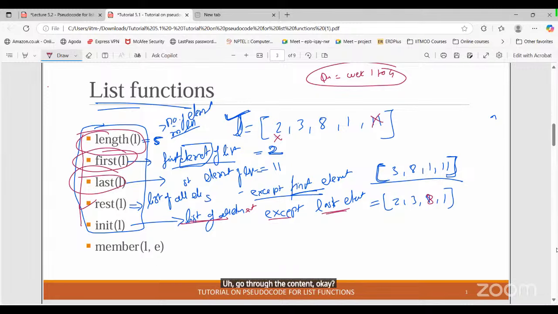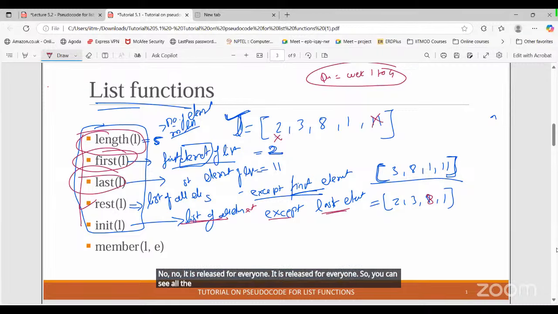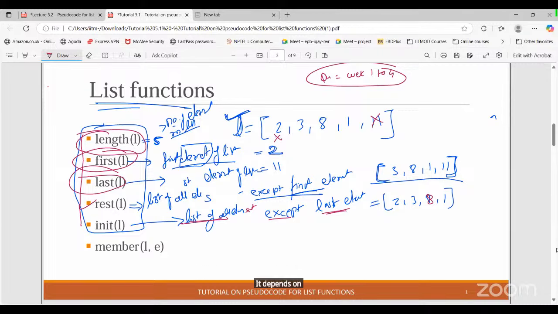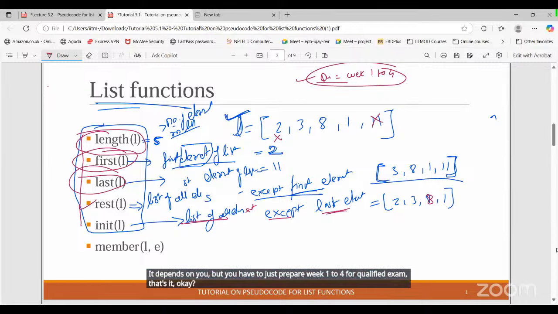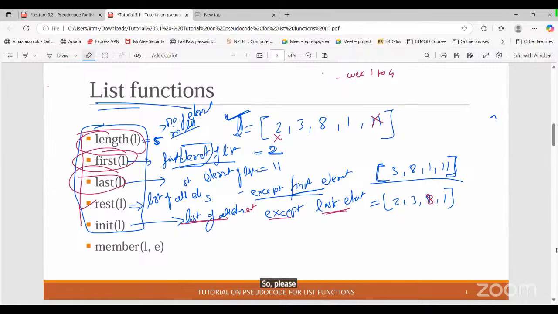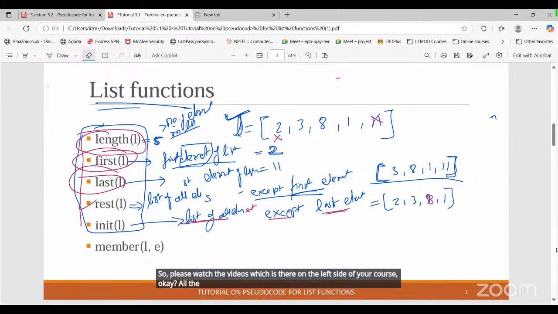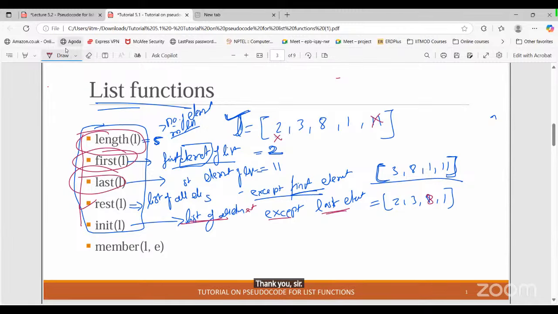Sir, is there any policy change, since we have week 5 and 6 contents? No, it is released for everyone, so you can see all the 12-week content. It depends on you, but you just have to prepare week 1 to 4 for the qualifier exam. That's it. Please watch the videos on the left side of your course, all the introductory videos. We have mentioned everything in those videos. Thank you, sir, and I apologize for disturbing the class.